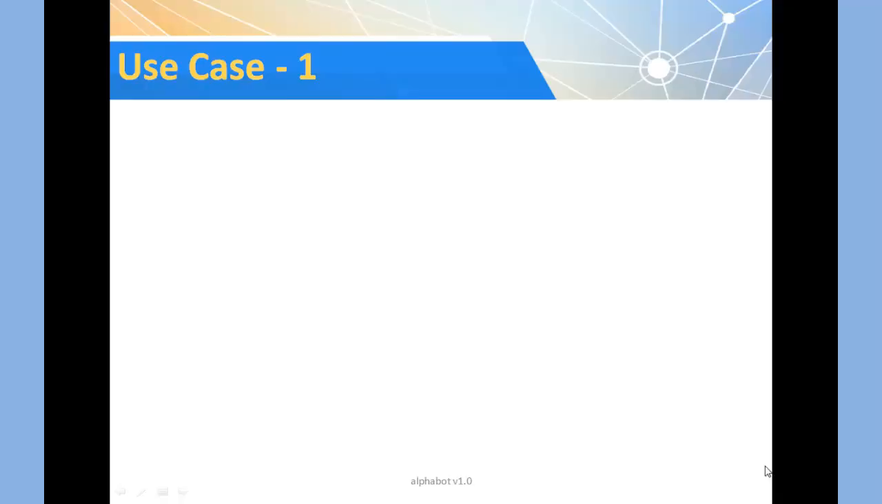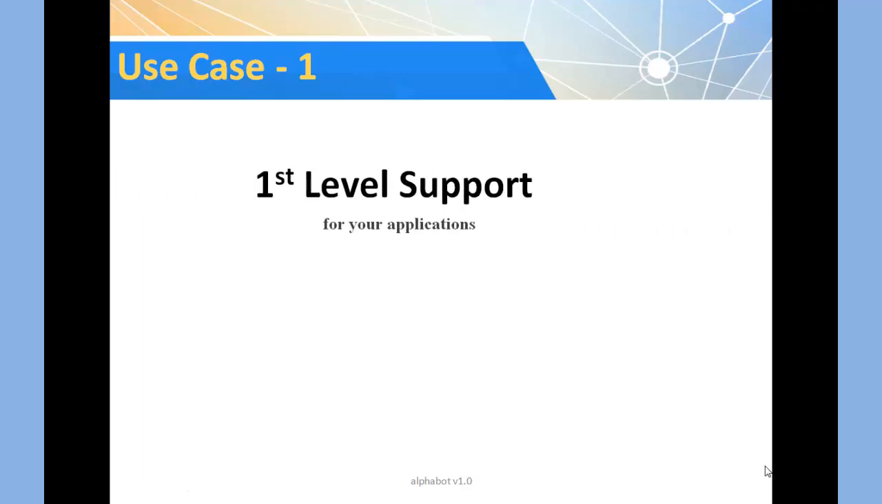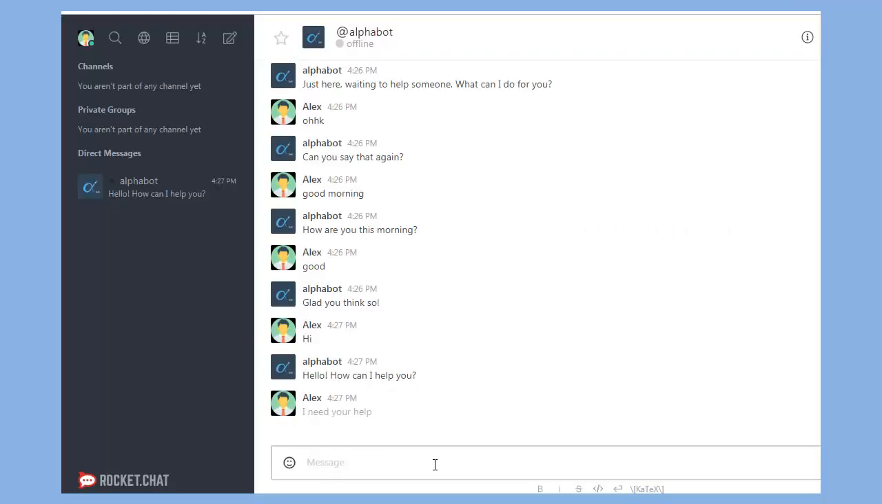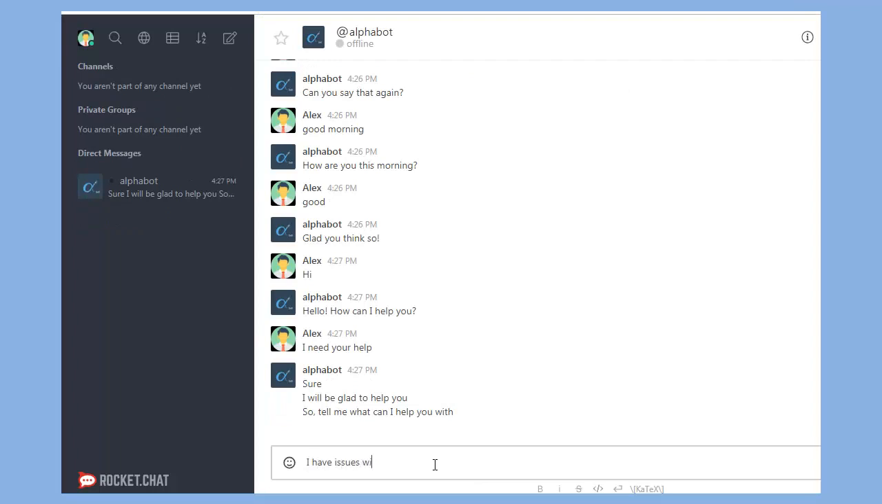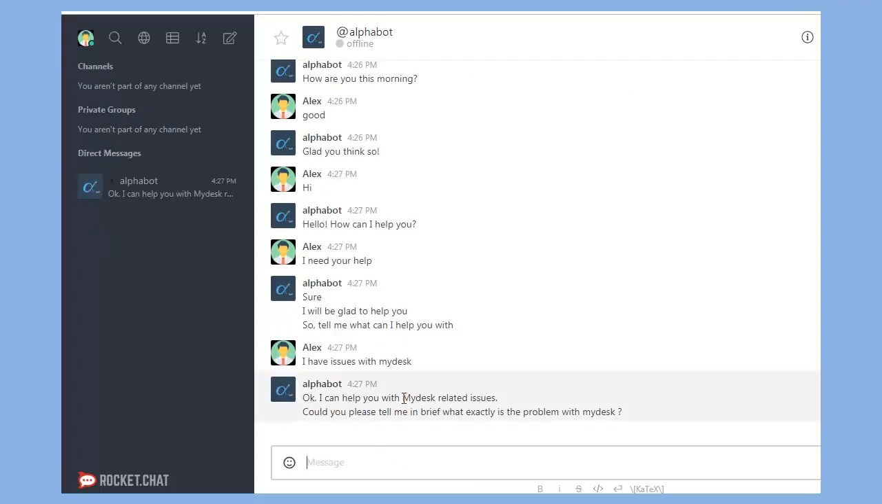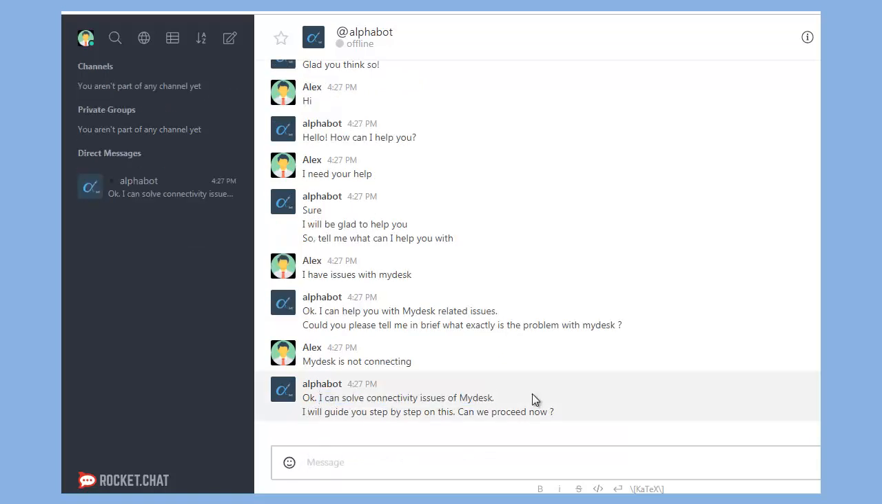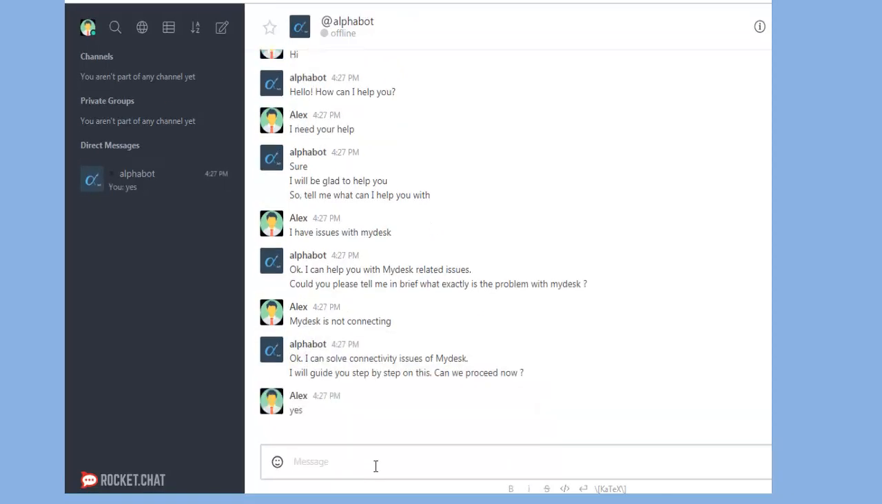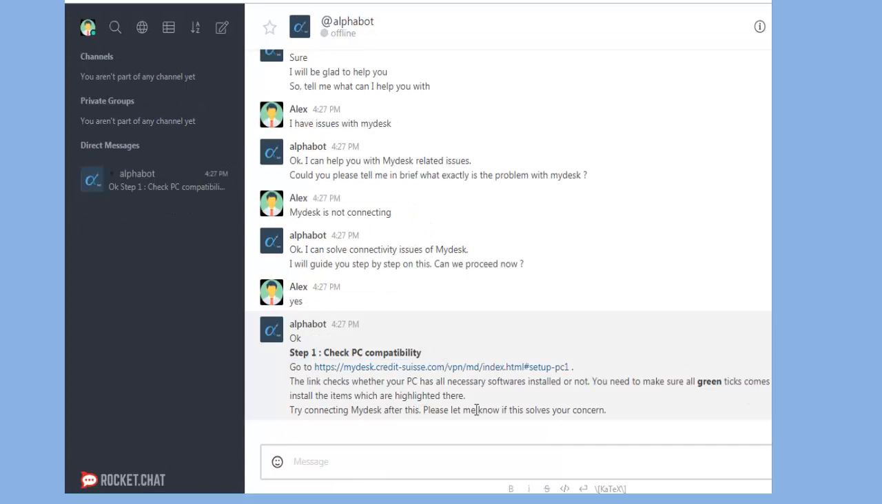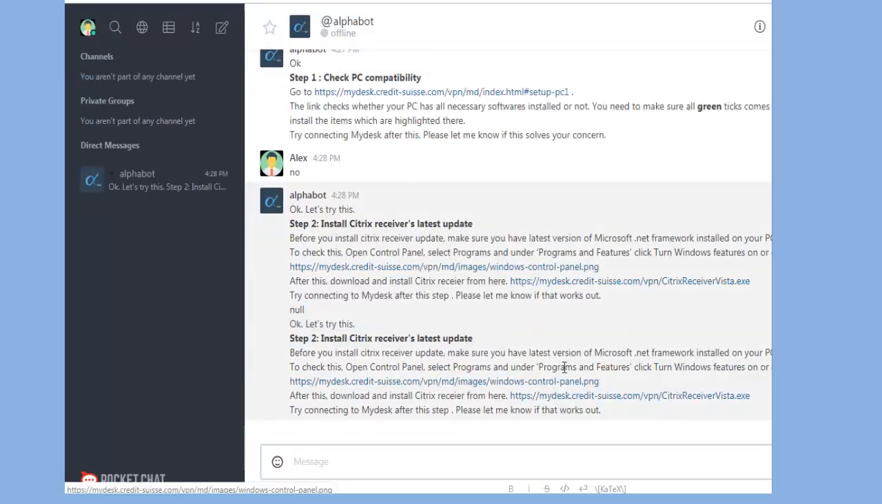Our first use case is level 1 support to the user. User has issues and he reaches out to the bot for the solution. User has been provided with various different ways to solve the user queries. And finally, he is happy with the solution.